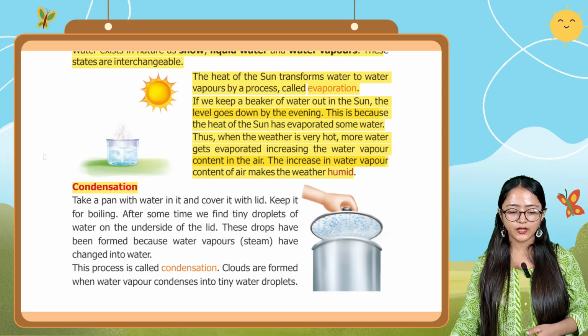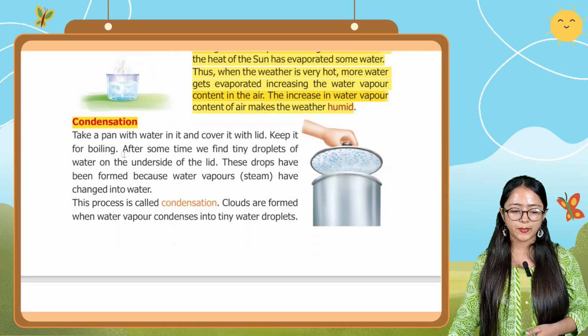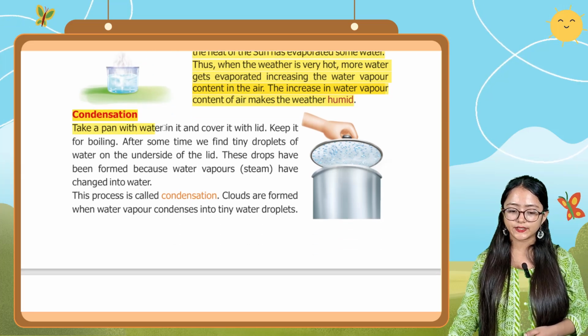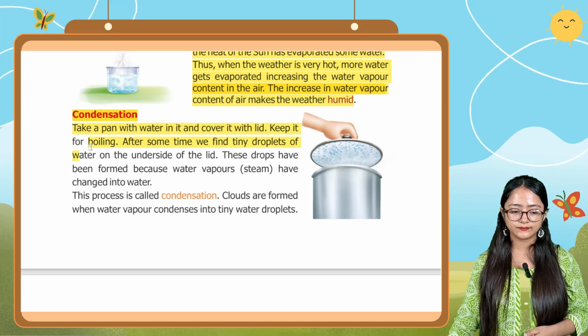Now we come to the next point, that is condensation. Take a pan with water in it and cover it with a lid. Keep it for boiling.